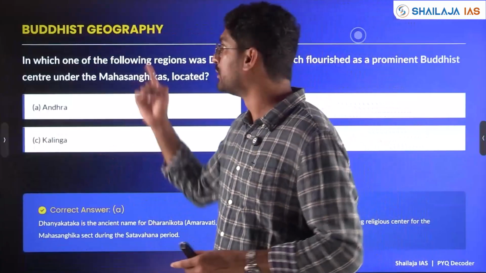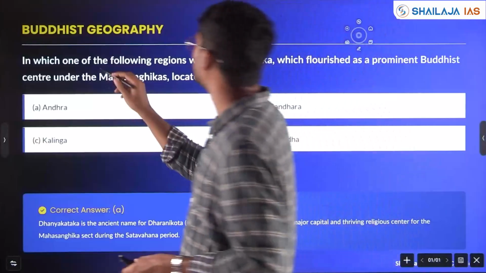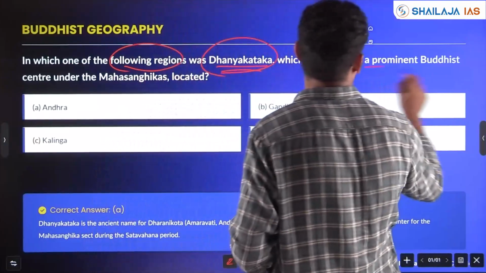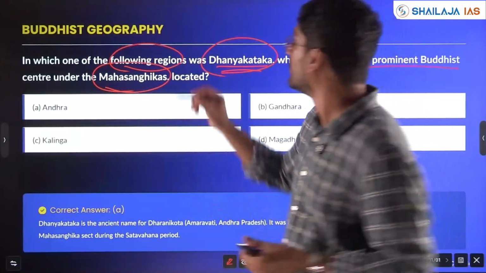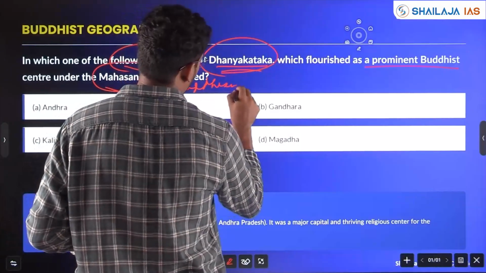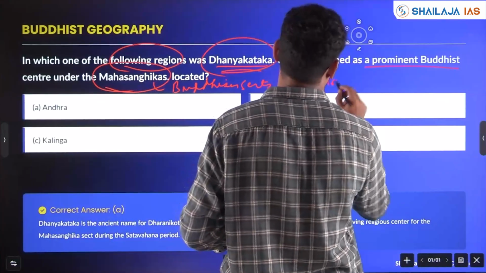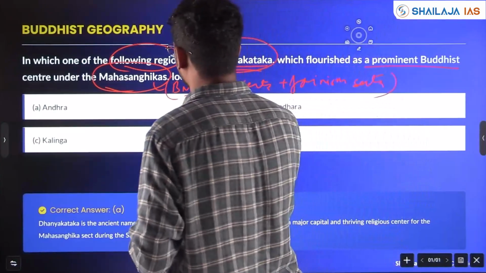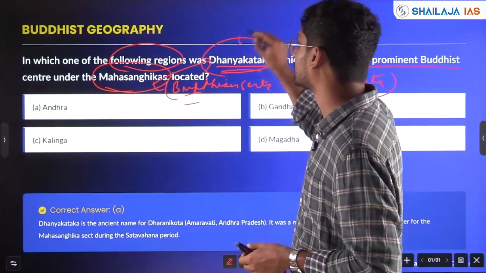Next, again Buddhism linked to geography, my friends. In which of the following regions did Dhanyakataka flourish as a prominent Buddhist center under the Mahasanghikas? You should know Buddhism sects as well as Jainism sects, which become very important. Mahasanghikas, where did they live? Dhanyakataka, he is asking which state.